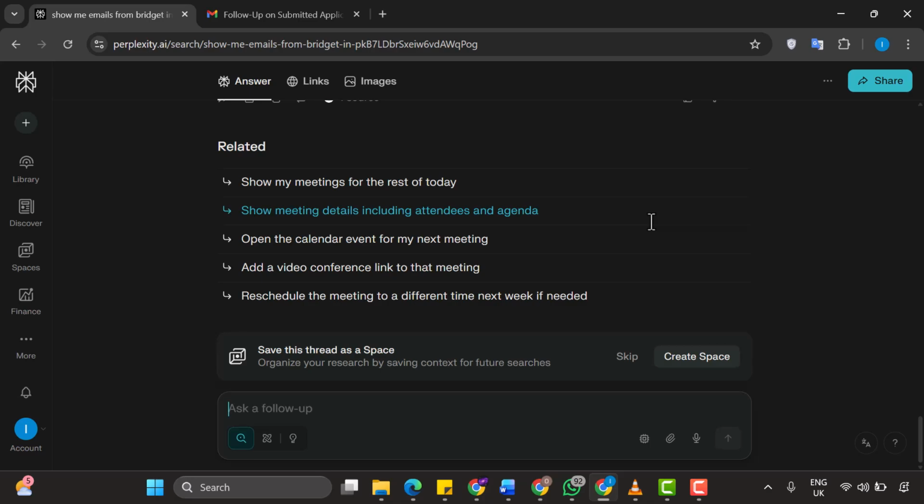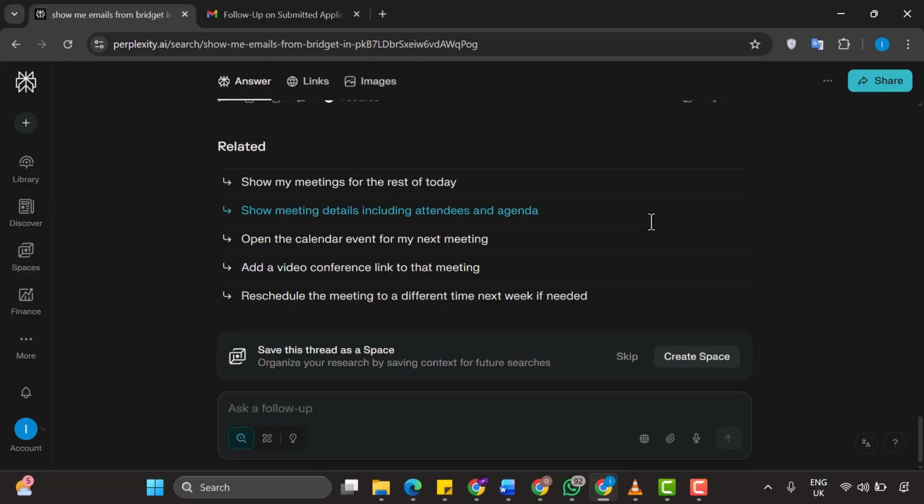Now, let's talk about privacy and security best practices. This is really important. You should periodically review the connected apps in your Google account settings to ensure you're still comfortable with the access level you've granted. Google makes this easy. You can go to your Google account security settings and see all connected applications. Avoid using this integration for highly sensitive communications that require extra security measures. For example, if you're dealing with confidential business information, proprietary data, or legally sensitive matters, you might want to handle those emails manually rather than through AI assistance.